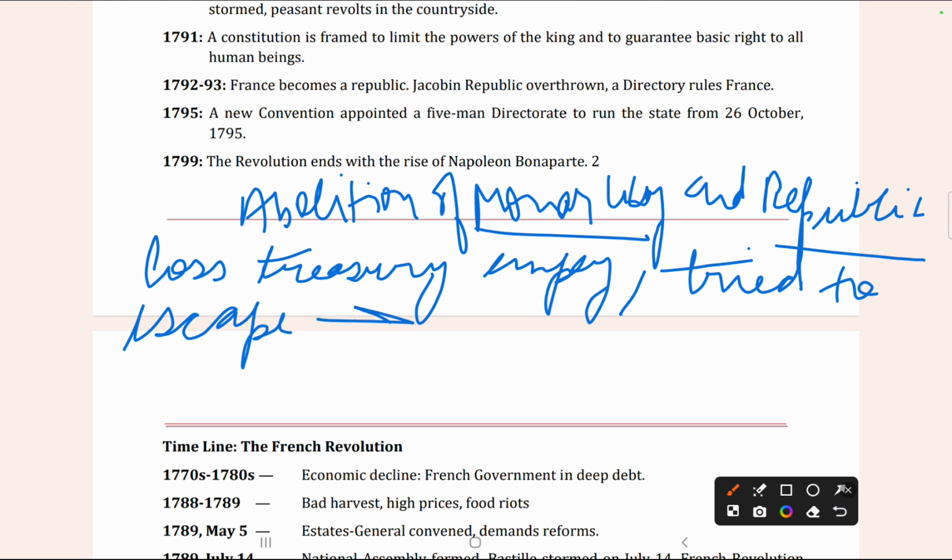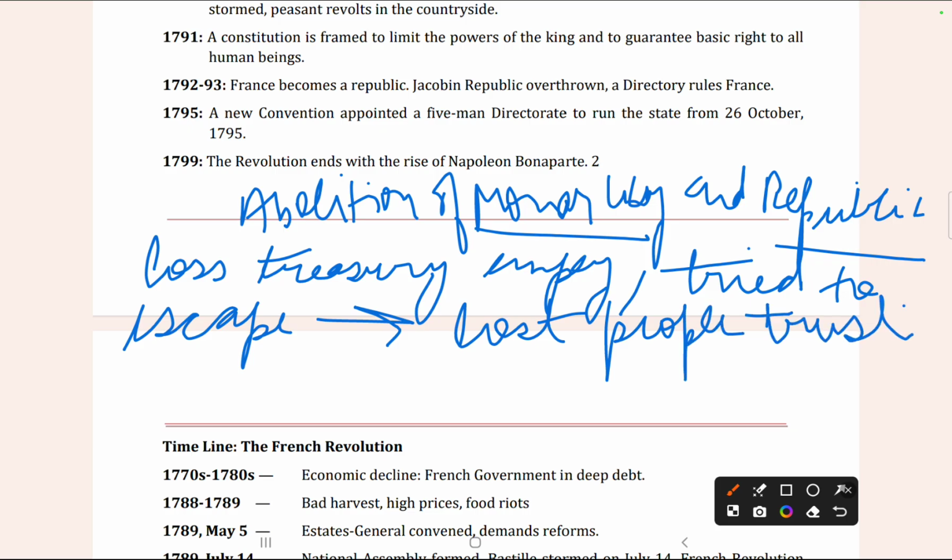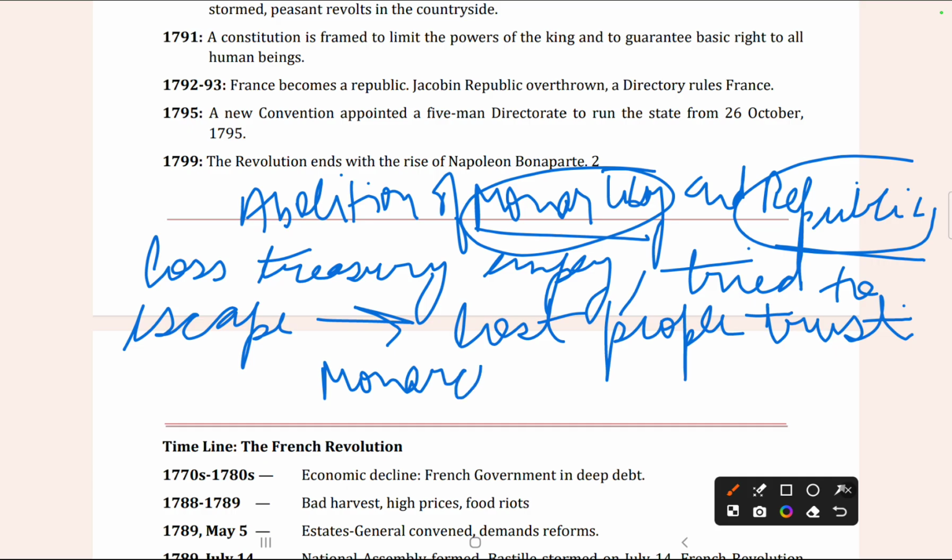And when he tried to escape, he lost people's trust. This led to the abolition of monarchy and the republic. And one more point, that the monarchy was abolished in 1792.